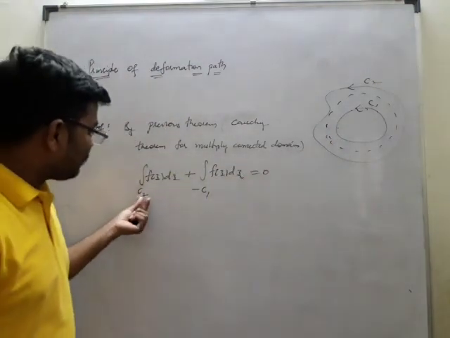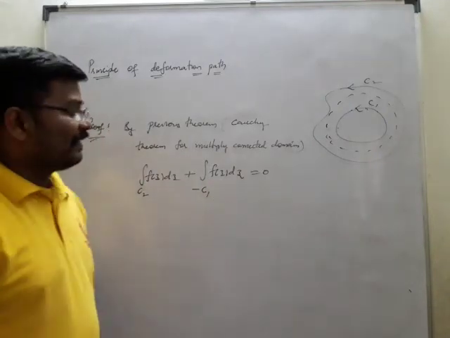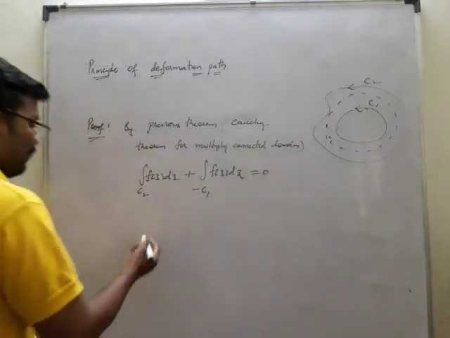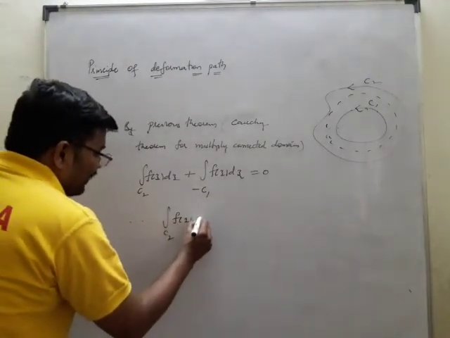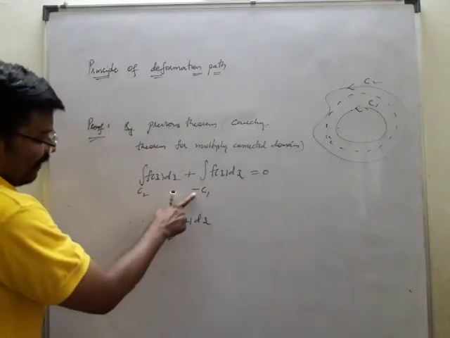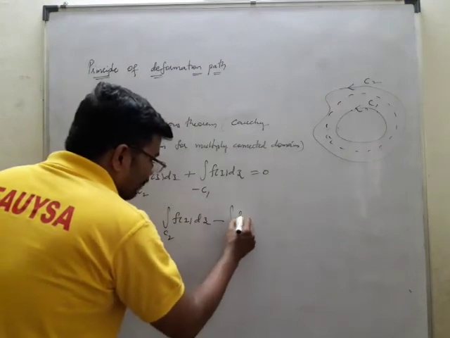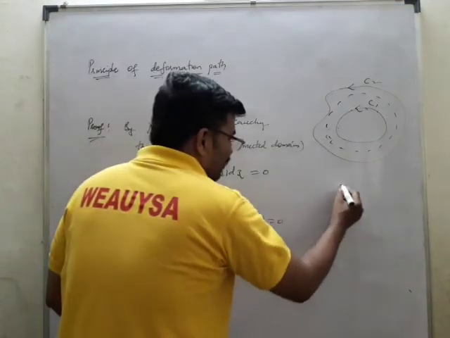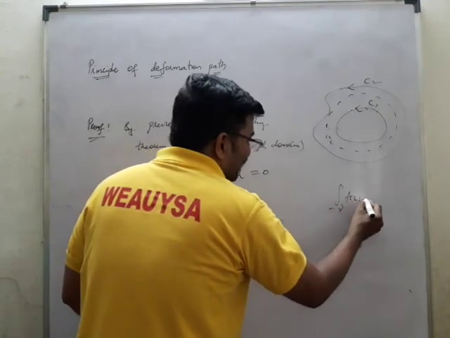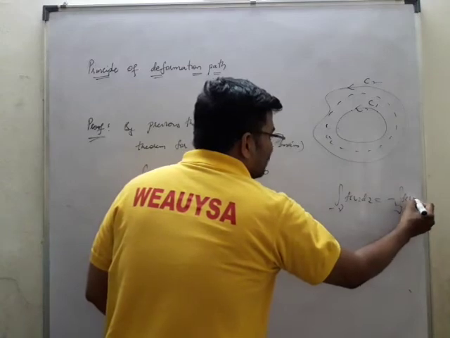So therefore integral over C2 of f of z dz plus integral over minus C1 of f of z dz is equal to 0. This I may write as integral over C2 of f of z dz minus integral over C1 of f of z dz. According to the theorem, integral over minus gamma of f of z dz can be taken as minus integral over gamma of f of z dz.